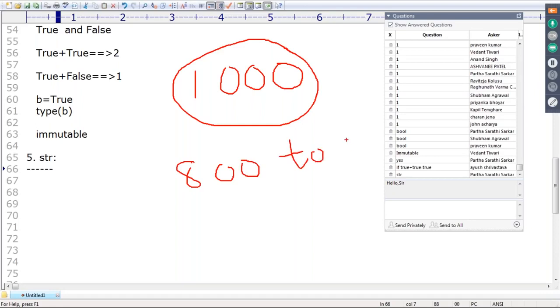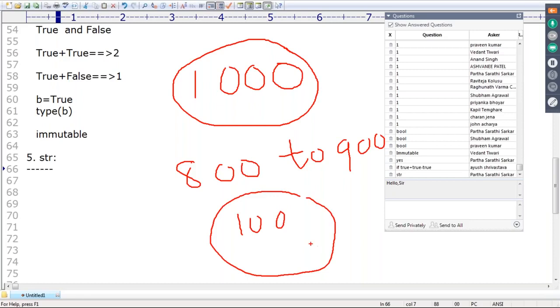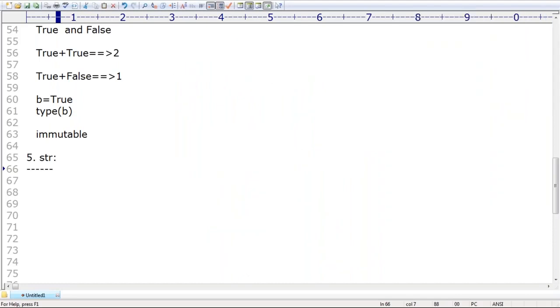Only around 100 to 200 will be non-string objects, all the remaining types of objects. That's why in any programming language, the most commonly used type is always string type. That's why for string type, special concentration is required.